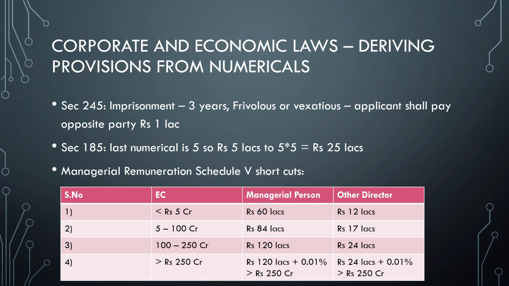That is the starting and the ending numerical, 2 and 5 respectively. So all of you following and listening, note this down, it's compulsory, and wherever possible follow this strategy for other provisions as well. Similarly, next is section 185. What is the penalty for 185? Even God doesn't know, but you will not forget after this, because the last numerical in the sequence is 5. So it is rupees 5 lakhs. 5 into 5 is 25, so 5 lakhs extending up to 25 lakhs.